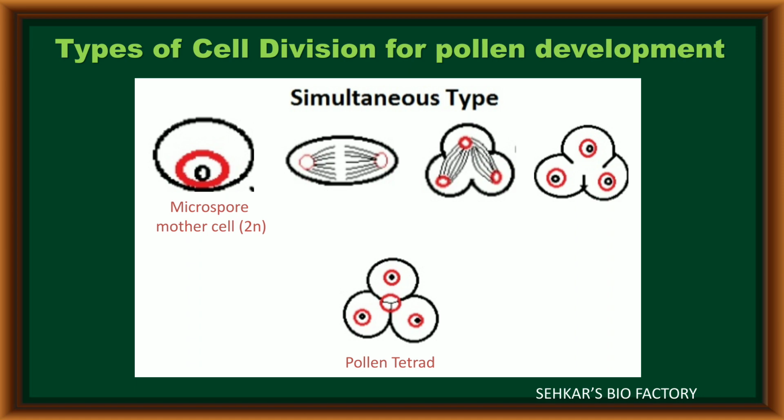It is called the simultaneous type. The main difference between the successive type and simultaneous type is that in the successive type, the cell wall formation takes place from center to periphery, that is called centrifugal. But in the simultaneous type, the cell wall formation takes place from periphery to center, that is called centripetal manner.